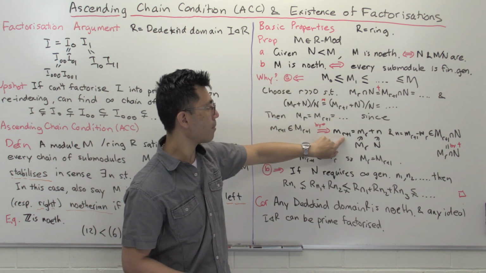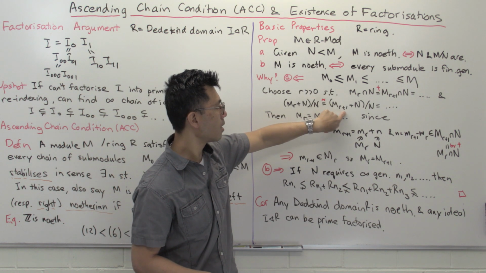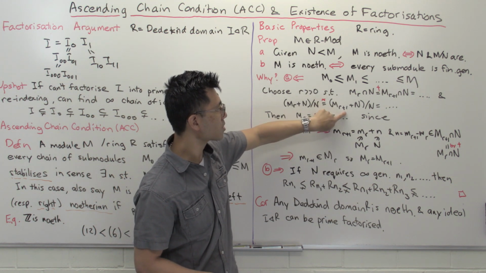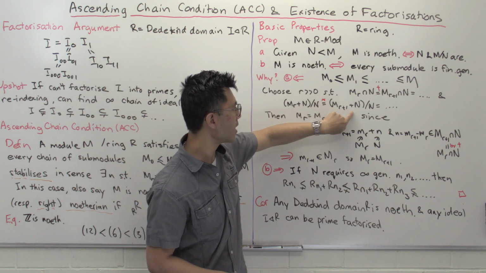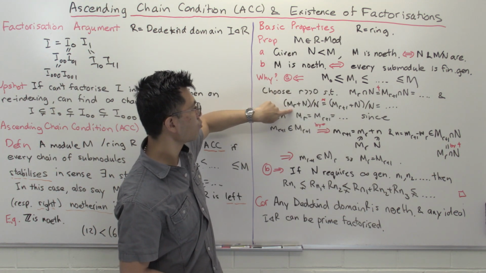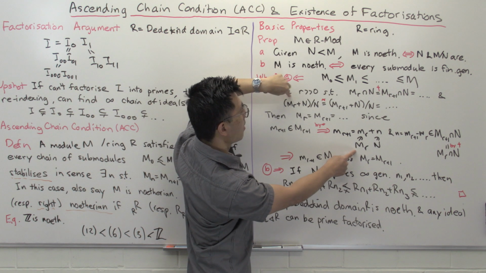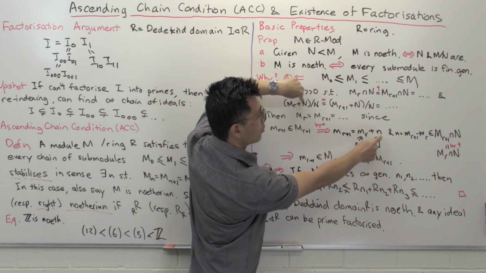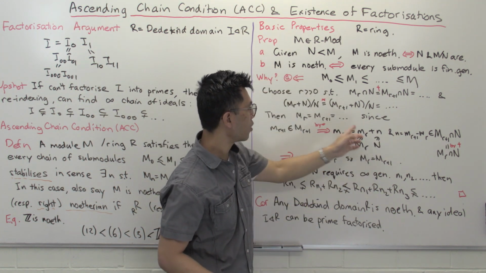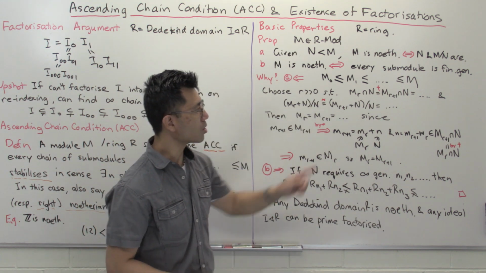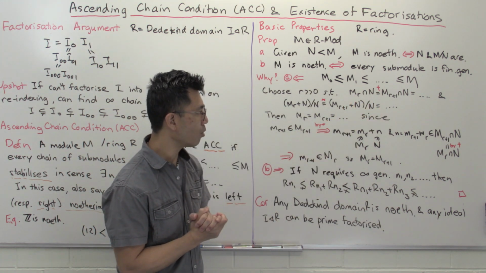So little m_{r+1} is inside here. We'll give you something inside here, m_{r+1} plus n, which is equal to this. So you can write this out as a little m_r, which is inside big M_r, plus some element of N, little n. That's the first thing, using the star. We're going to use the dagger next to try to get more information about this.